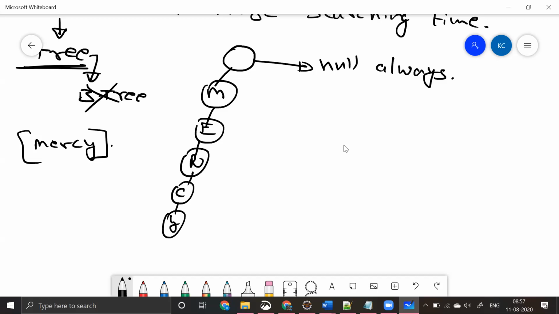For example, let's say I'm storing "mercy," and mercy will be coming down until here, at this particular point, which is mercy, right? This is how it is. And for example, we have already seen one more thing, which is apple. In the previous example, what were our predefined words? Our predefined words were apple, hello, and hi.